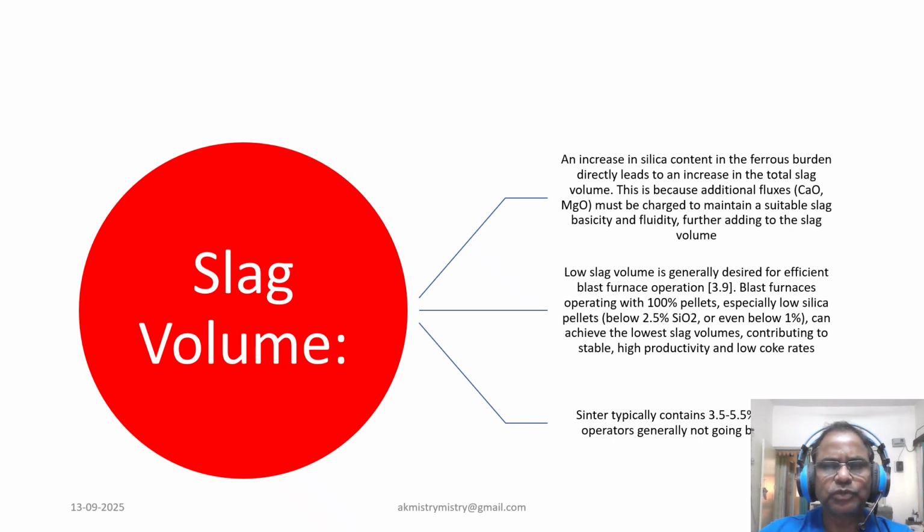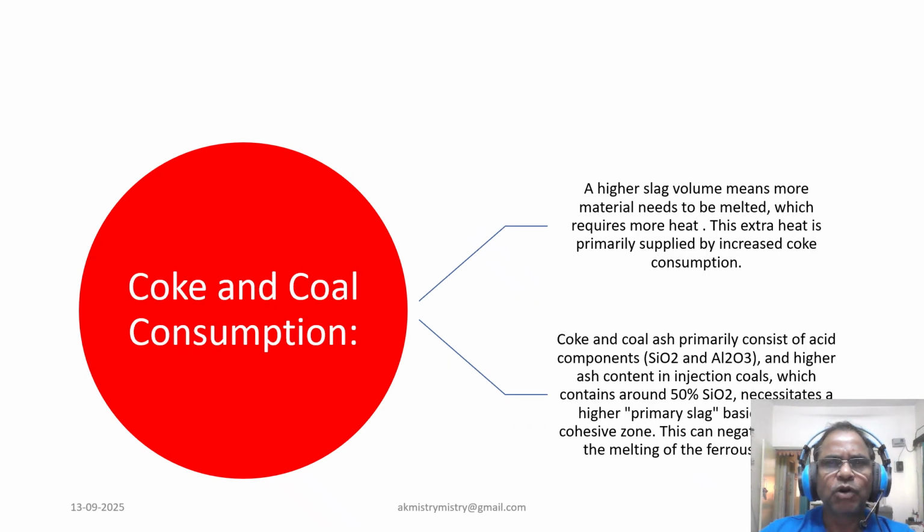Now coming to the coke and coal consumption. Moving to coke and coal consumption, a major cost factor, a higher slag volume means more material need to be melted, which require more heat. This extra heat is primarily supplied by increased coke consumption.